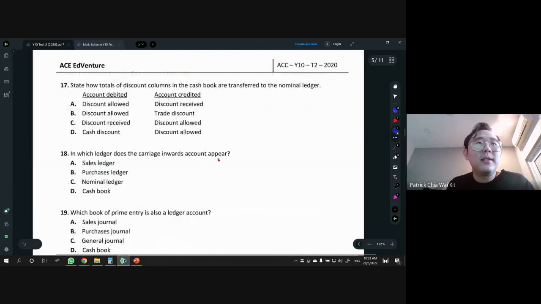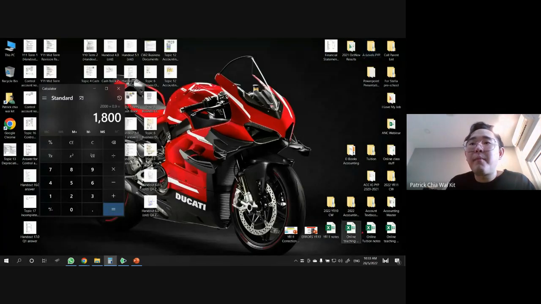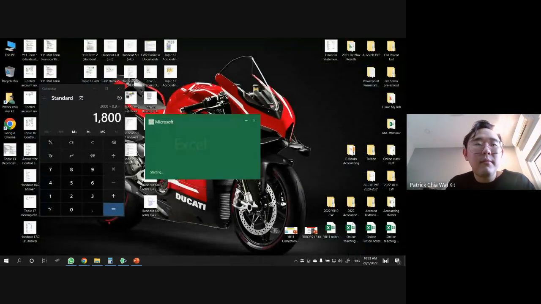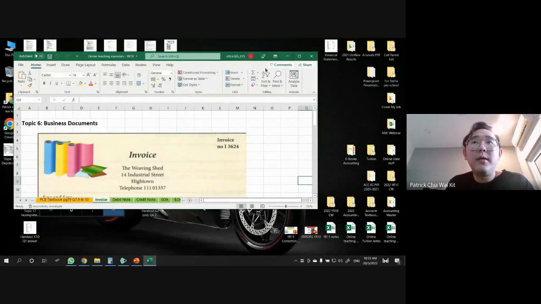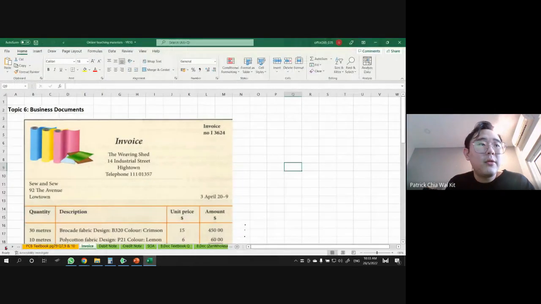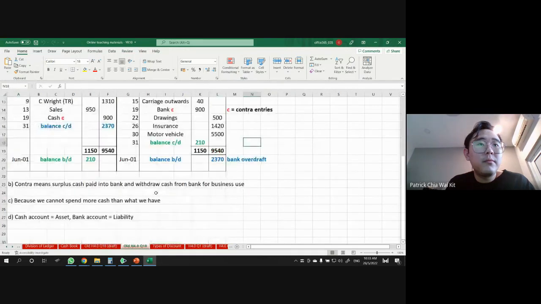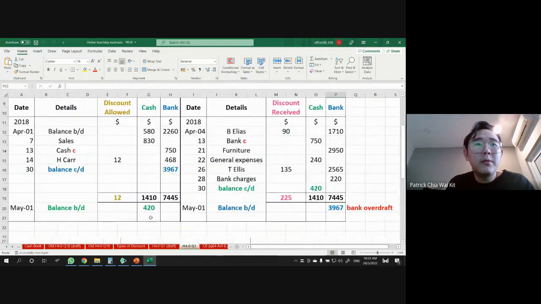All right, easy. 17. State how the total of the discount allowed is transferred to the nominal ledger. This part is technically just asking whether you know what element discount allowed is and what element discount received is. If you know the element, then you can do this already. But to quickly show you guys where to look, we should go back to the 3-column cash book.